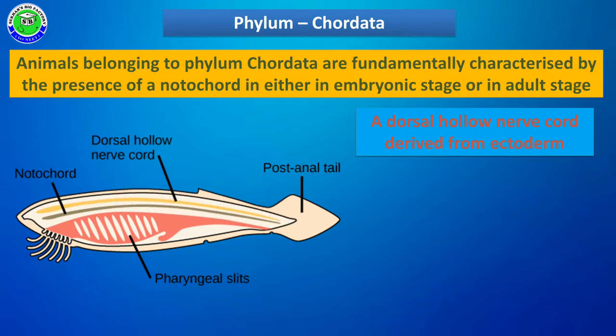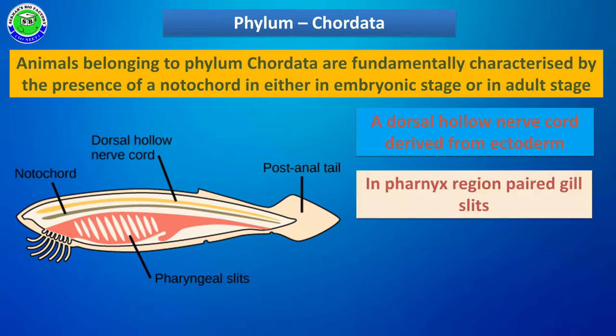ectoderm during embryonic development. Along with this, these organisms, especially at the pharynx region, have paired pharyngeal slits. Such pharyngeal slits are present in either the adult stage or even the embryonic stage of the organism. This is also one of the fundamental characters of all chordata members.